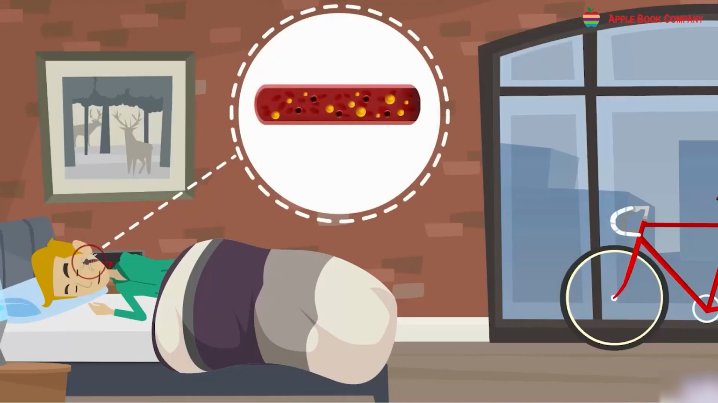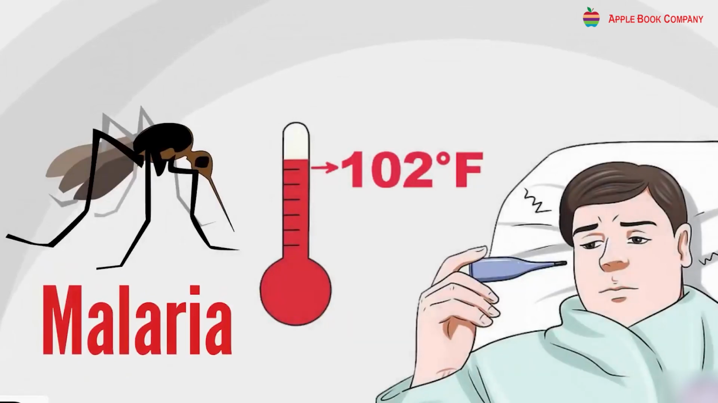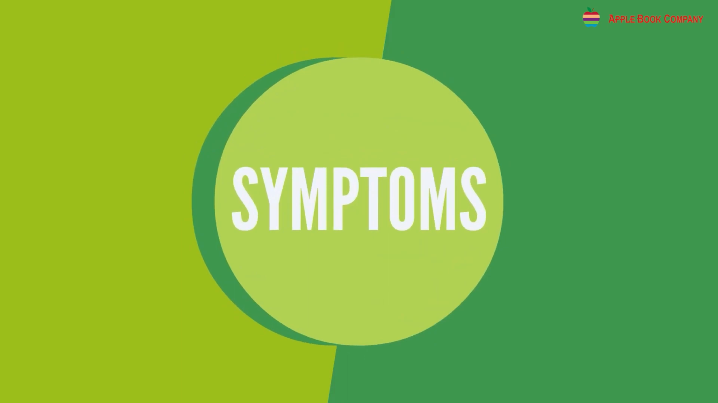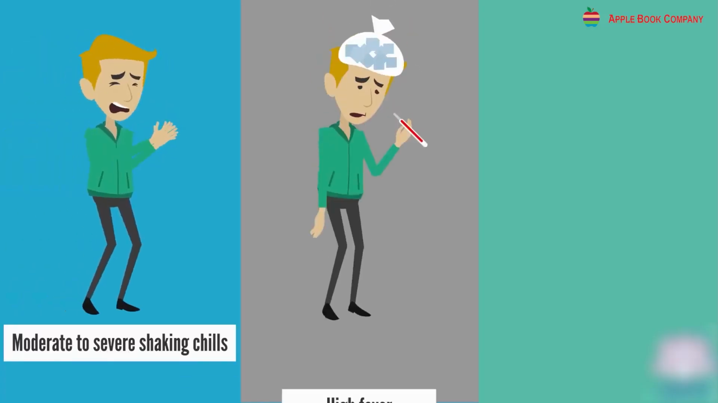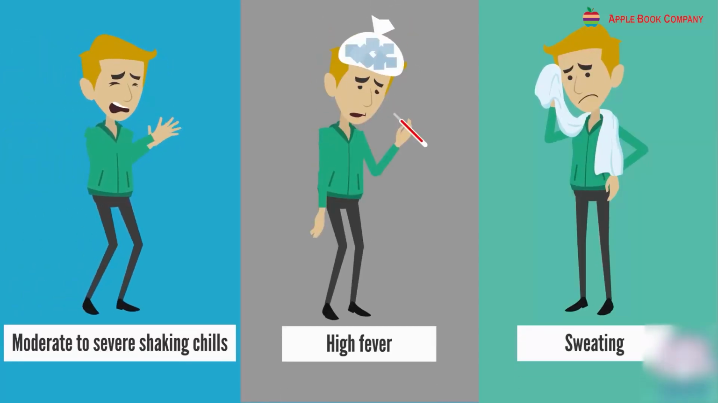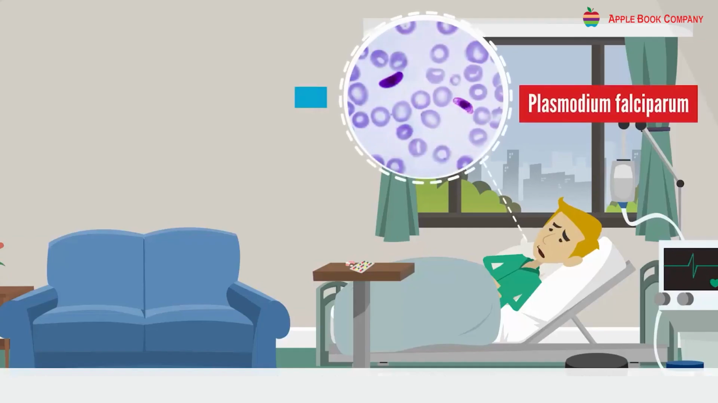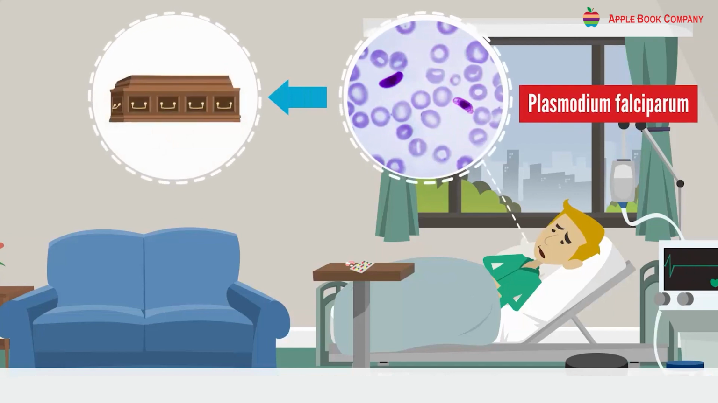Malaria. A parasite is what causes malaria. It spreads when a female Anopheles mosquito bites a person. Symptoms: high temperature that returns every 4 to 8 hours, headache, vomiting, exhaustion, fits, and loss of consciousness are all possible symptoms.